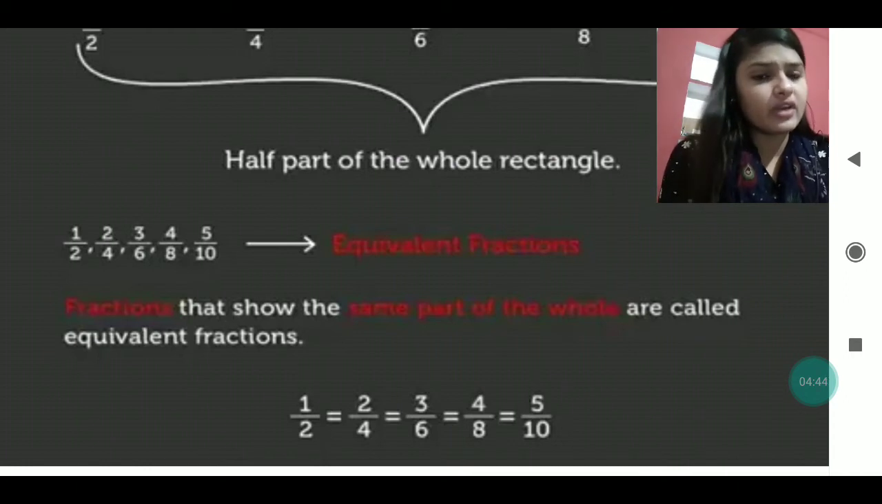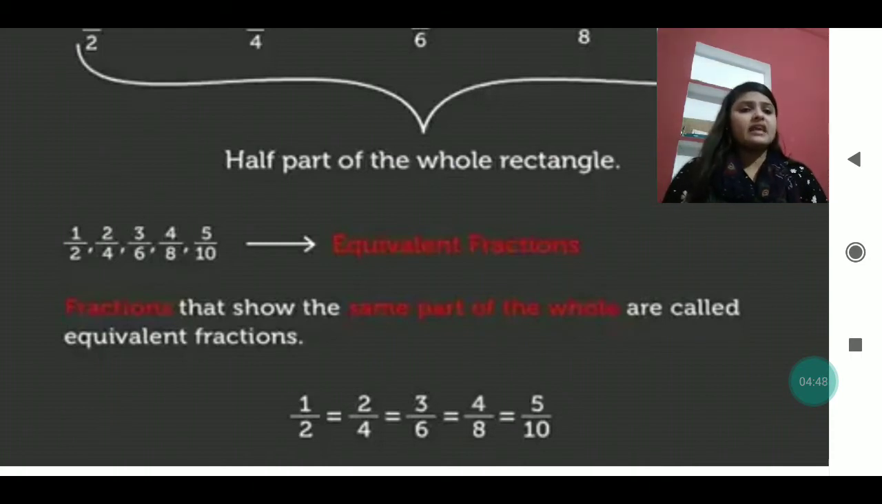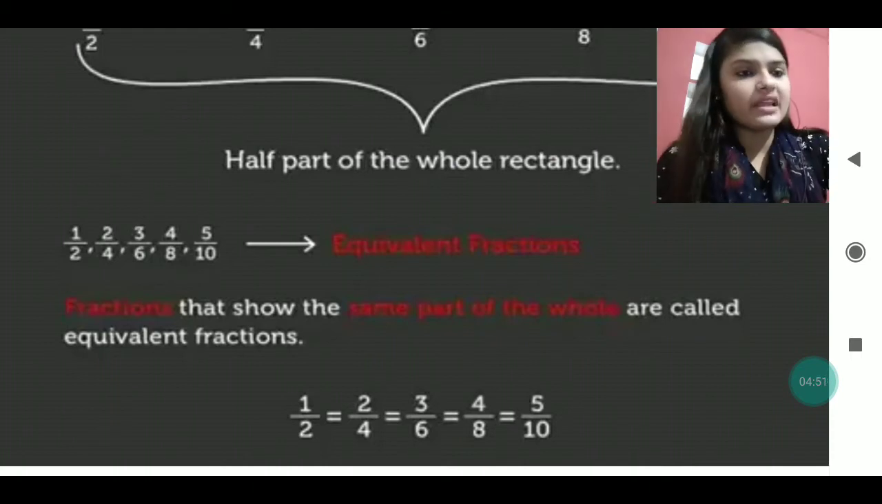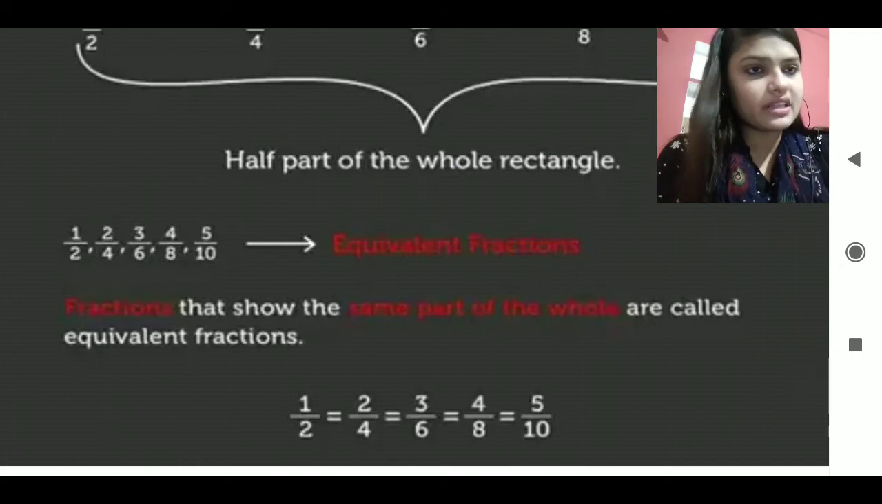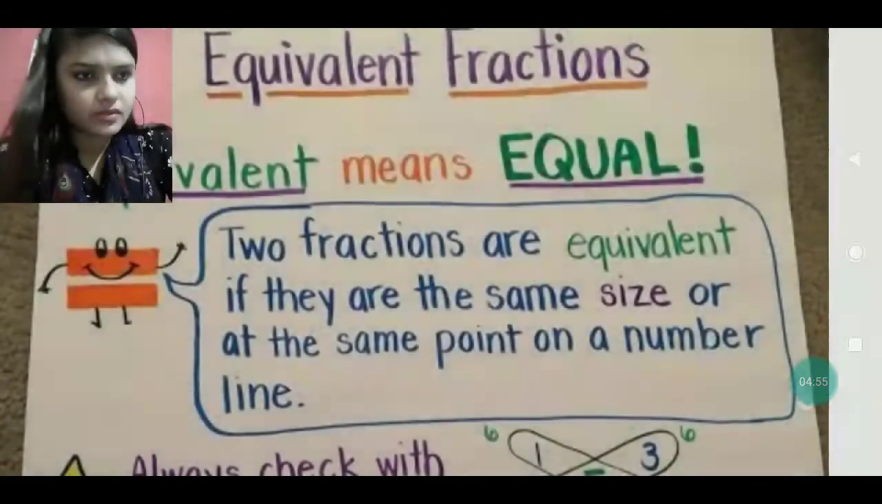Like 1 by 2 equals 2 by 4, like 3 by 6 equals 4 by 8, and then 5 by 10. So all these are equivalent fractions. Few more things are there about equivalent fractions. Just see,